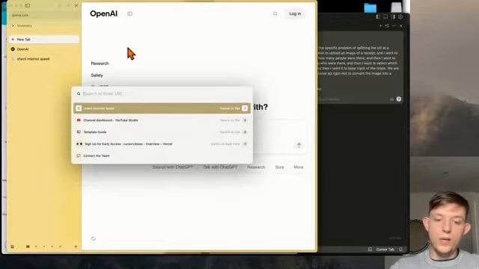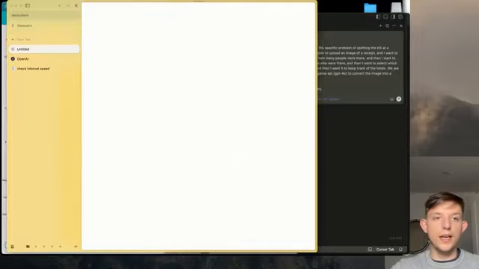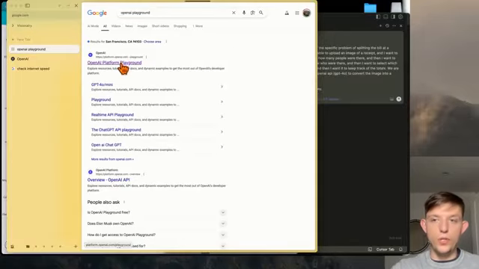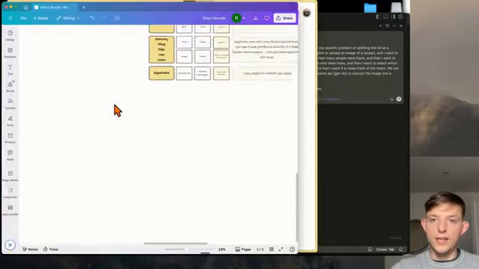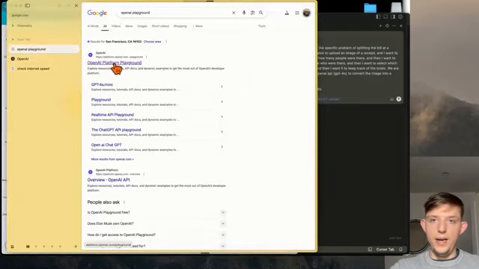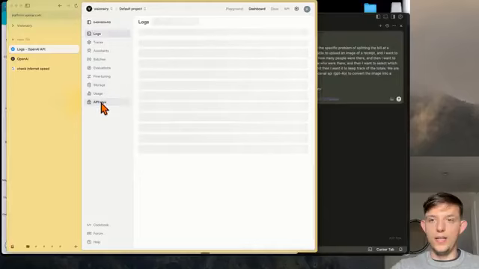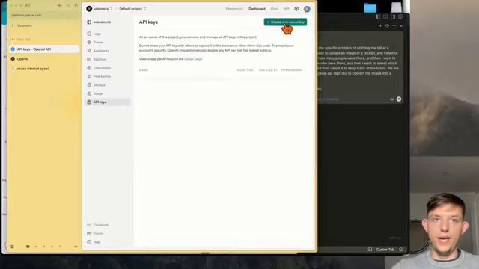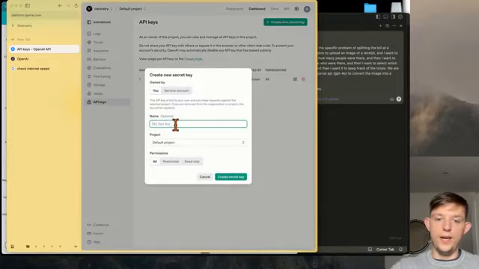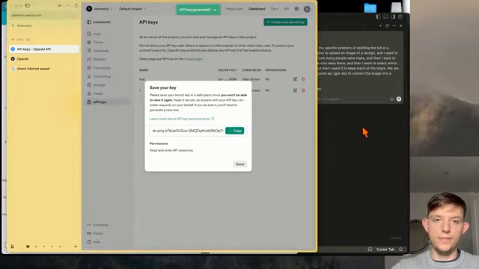Where we need to go is OpenAI Playground. And this is where you're going to get your API key, which will allow you to use this. This gives you access to this. This is what it gives access to. It will not work if you don't have an API key. So on the OpenAI platform, we're going to click Dashboard, and now we're going to click API keys. Now we're going to hit Create New Secret Key, and I'm just going to call this one Test, Create API Key, and we're going to copy it.